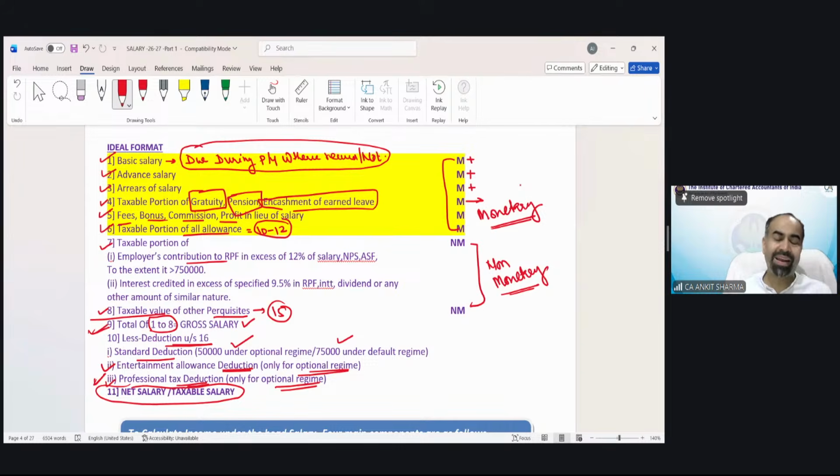Suppose in an organization I have worked for 12 months and my one month salary is 1 lakh rupees. So what is my basic salary? 12 lakh rupees. Suppose in those 12 months, I have worked only for 8 months. Then what is my basic salary? 8 months' salary, that would be 8 lakh rupees. Now tell me, is it difficult to understand what basic salary is? Very easy. Each point is easy. But the problem is how to solve it in a single question. We will also solve that.